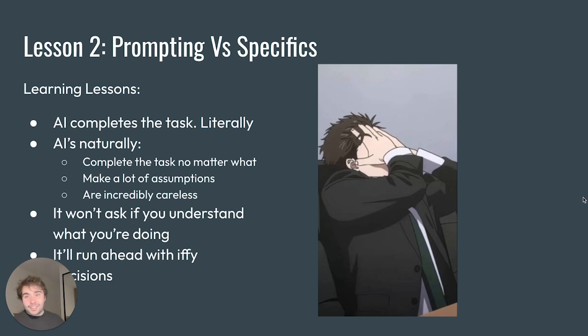So what were the learning lessons here? AI completes the task, literally. I told it to create the website, and it worked amazing, but it didn't ask me if I'd ever built a website before. AIs naturally prioritize the task no matter what, and through that, it'll make a lot of assumptions, and it'll be incredibly careless. It won't ask if you understand what you're doing. It just thinks task done. Even if it's slightly hesitant, it'll go through with the task.